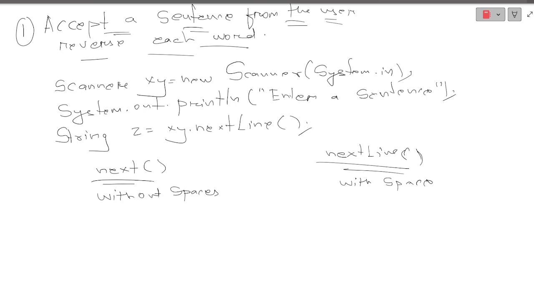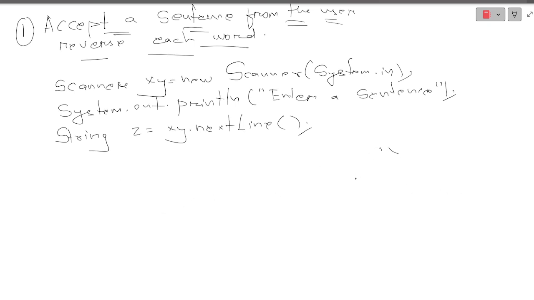If you are saying ICSE that does not need any space, you can directly write this next. If you want the full sentence to be accepted from the user, there you will be writing next line. Did you get this? Okay, now I have already accepted a string from the user. Now I want to reverse it, yes or no? So for that, what will I do?